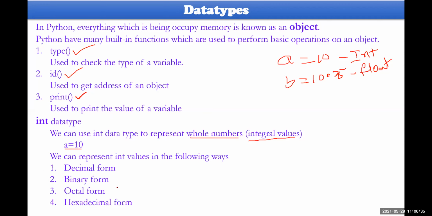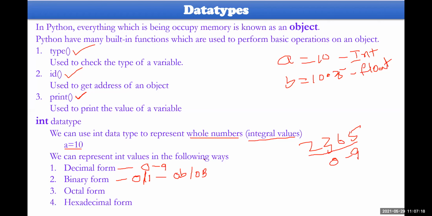If you want to represent decimal form, it is the values which range between 0 to 9 only. Whatever number you write, for example 2365, all these individual digits range between 0 to 9 only. And the binary form in the sense whether it is 0 or 1. To specify binary form, before the number, for decimal nothing is needed, but for binary you have to give one prefix. That prefix is 0 small b or 0 capital B.